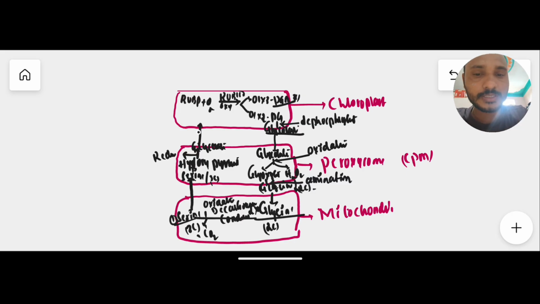In the chloroplast, this glycerate undergoes, not dephosphorylation, phosphorylation. Here it was dephosphorylation, but in the return there is a phosphorylation process, remember.